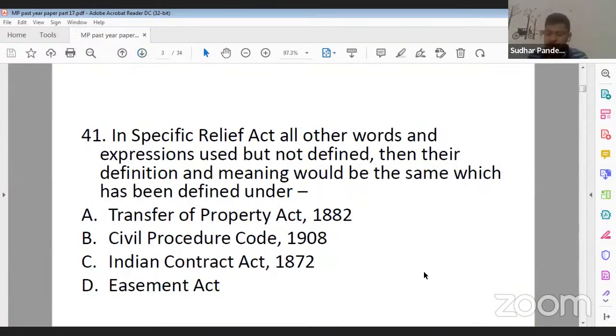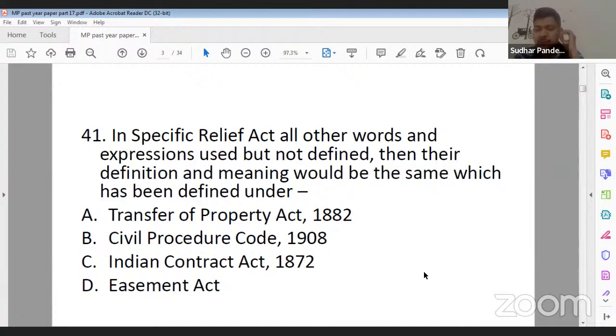So this question is from the Specific Relief Act. In the Specific Relief Act, all other words and expressions used but not defined, their definition and meaning would be the same as defined under option A, Transfer of Property Act 1882, option B, Civil Procedure Code 1908, option C, Indian Contract Act 1872, and option D, Easement Act. So what should be the correct answer?